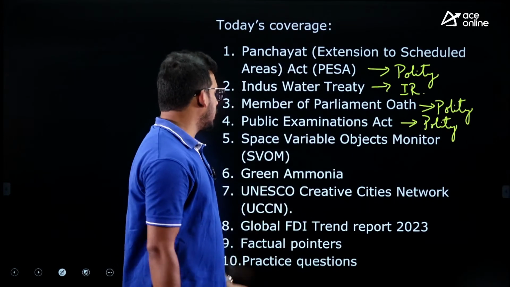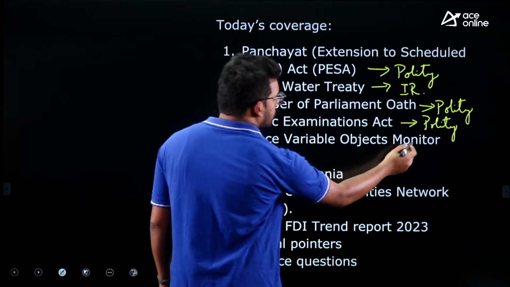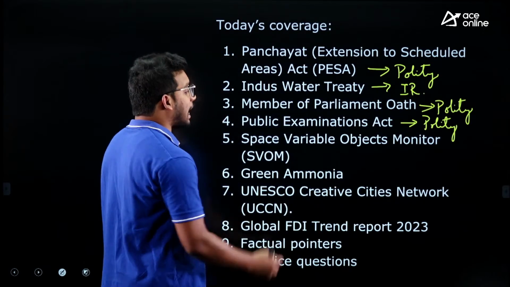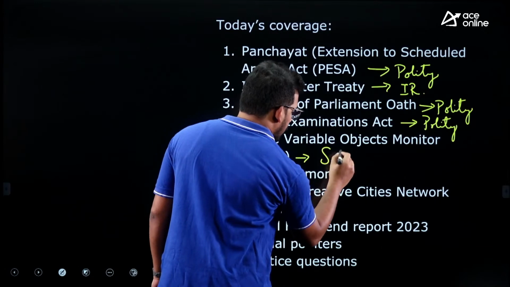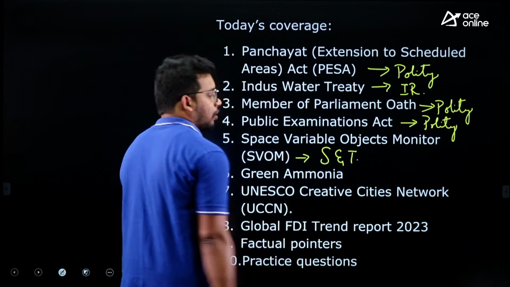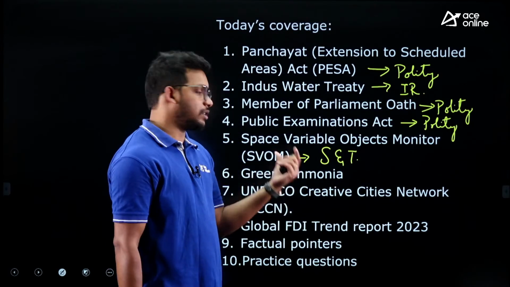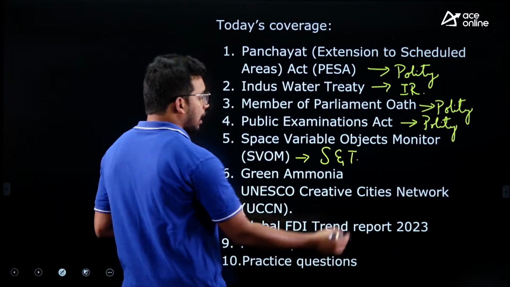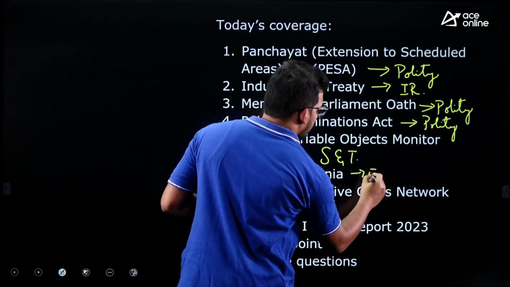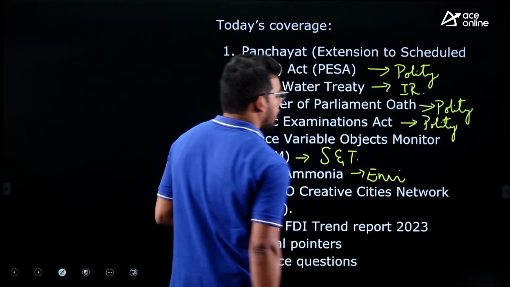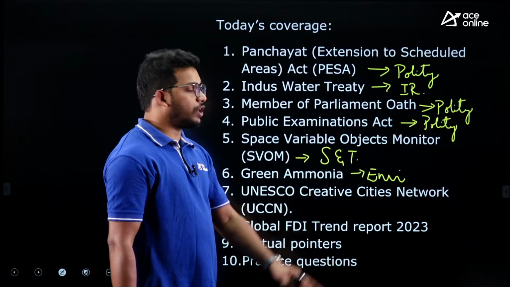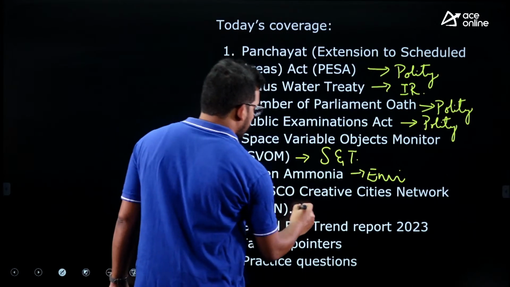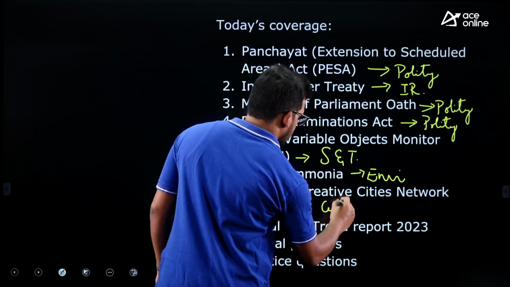The next one, the Space Variable Objects Monitor, the SVOM satellite. This is a satellite from a China and French mission, part of science and technology. We will see what it is and what the objectives are. Then green ammonia, which is part of environment. Then the UNESCO Creative Cities Network, which can be part of culture.